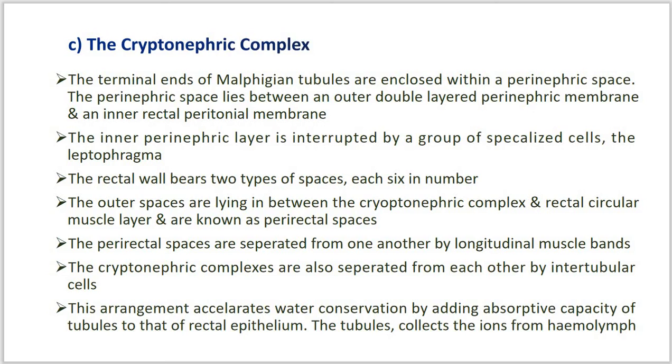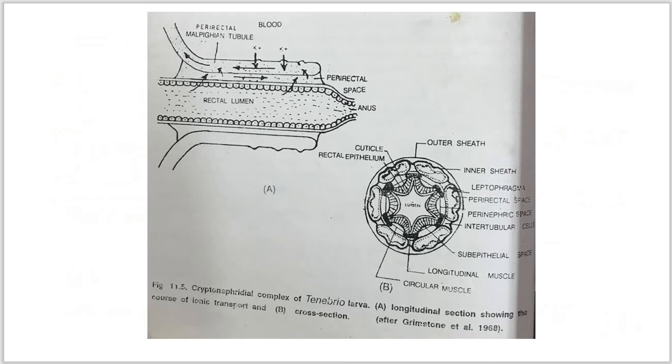So here the terminal ends of the Malpighian tubules. Here you can again focus on the diagram of the cryptonephric complex. This is the cryptonephric complex of the Tenebrio larva, and here this is the longitudinal section and this is the cross section.